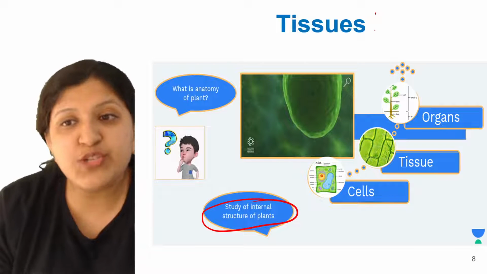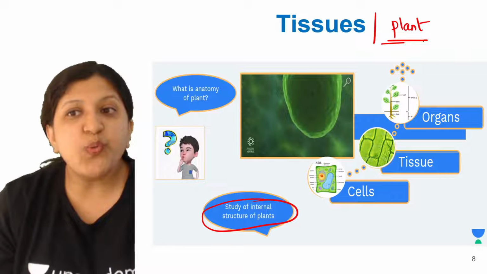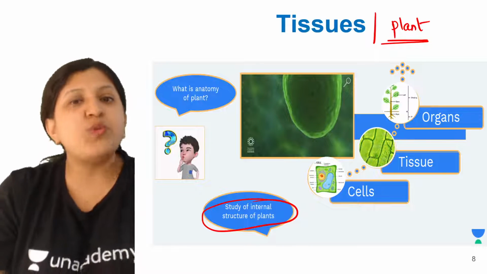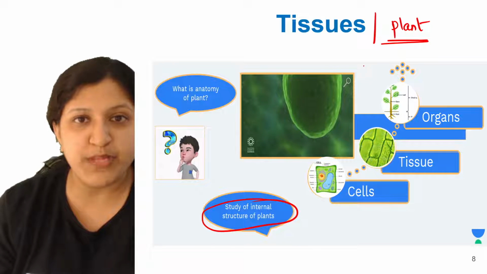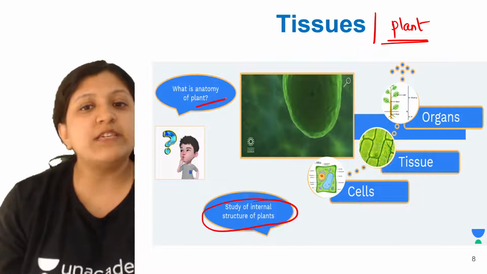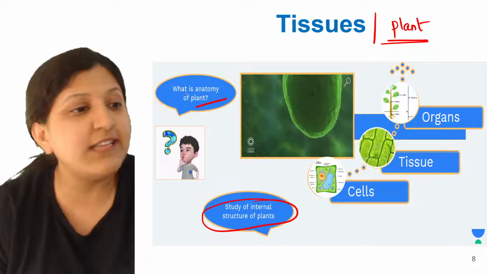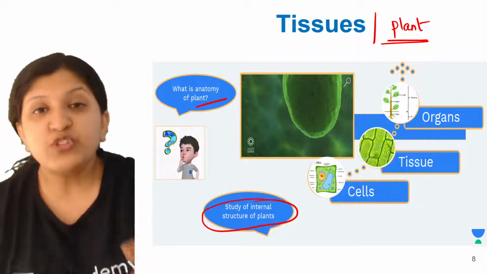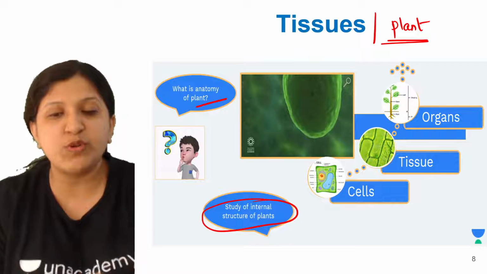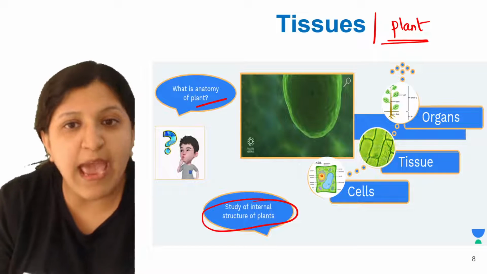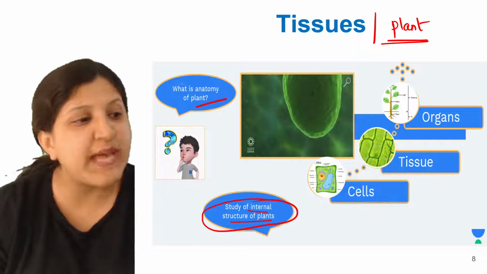Now this tissue that I am talking about is related to the plant, okay. So we will be discussing the plant tissue. Mainly the meristematic tissue I am going to explain, and then the simple permanent tissue. So what is anatomy? The structural study, the internal structure that we will be studying. Now when we mention anatomy, it is the internal structural study of a plant. So that is the anatomy.